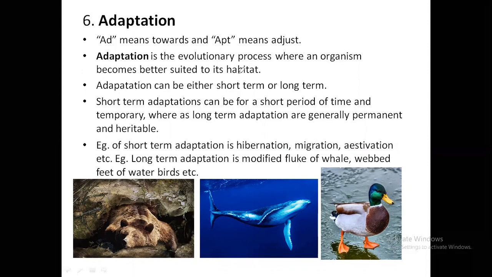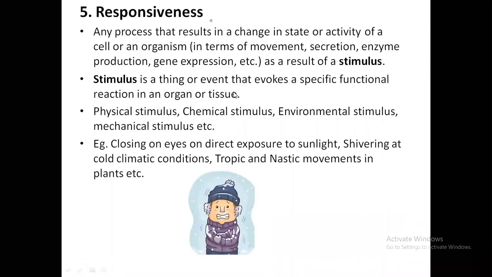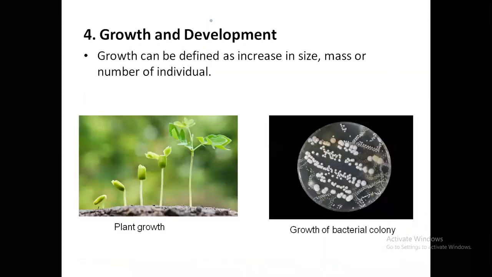Okay, so these are the five different points that we have put forward. And one more point that I'm missing out, I'll just get back to you. Growth and development, right? So these are the 6 properties of living organisms.